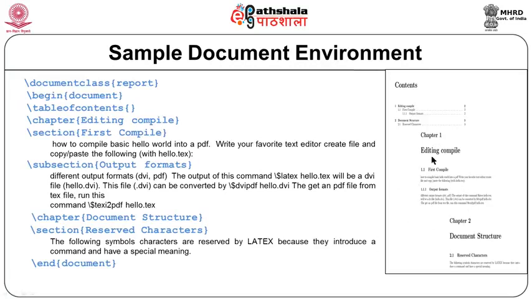And you can see the font size changes in the title of chapter and it changes in the title of section and subsection. So, this numbering can come automatically and the table of contents is also built automatically if I give the command table of contents.